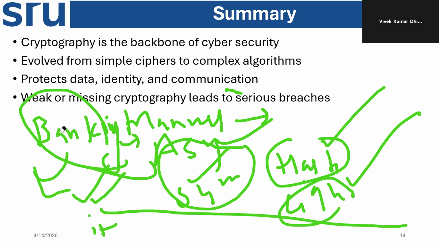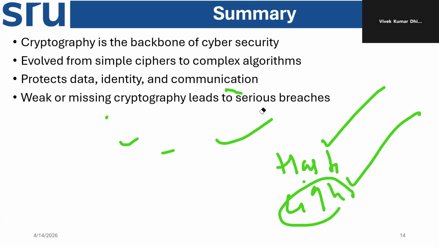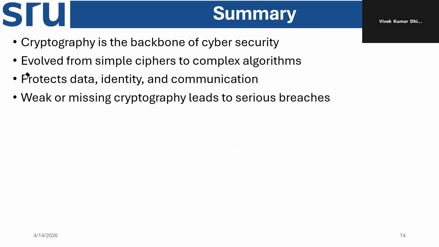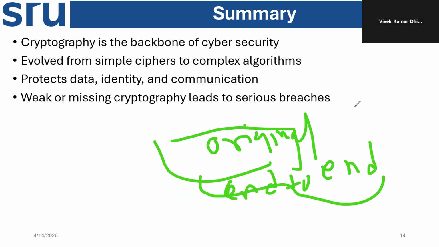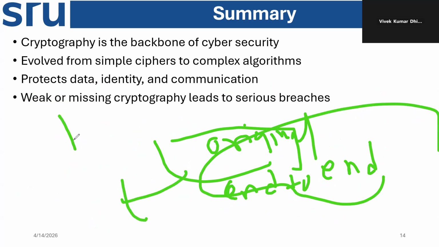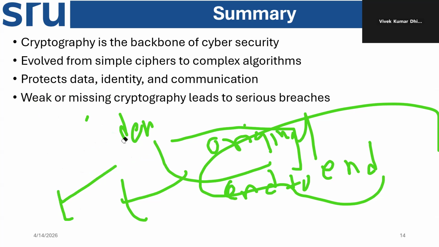If we are using any chatting app, and that app is not saying the chat is end-to-end encrypted, that means in between anybody can read the original message. But if the chat is end-to-end encrypted, that means nobody can read the original message in between, because it is converted into a hidden format or secret format, so that nobody can understand it. So that we learned today.